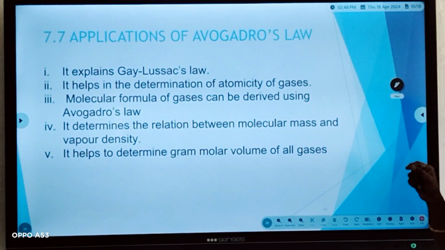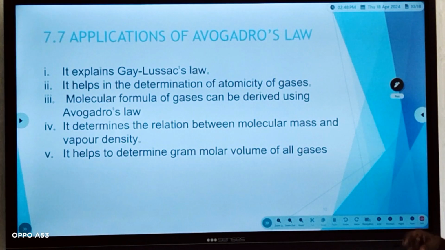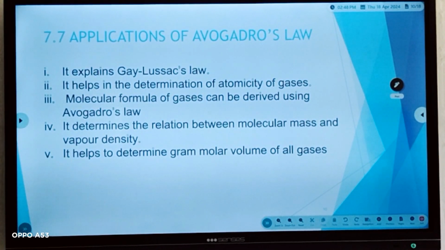With the help of the Avogadro law, we can find the Gay-Lussac's law. We can determine the atomicity of gases. We can calculate the molecular formula of gases. We can find the relation between molecular mass and vapor density. And this Avogadro law also helps us to determine gram molar volume of all gases.